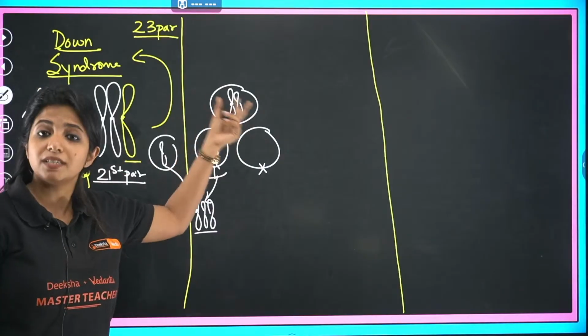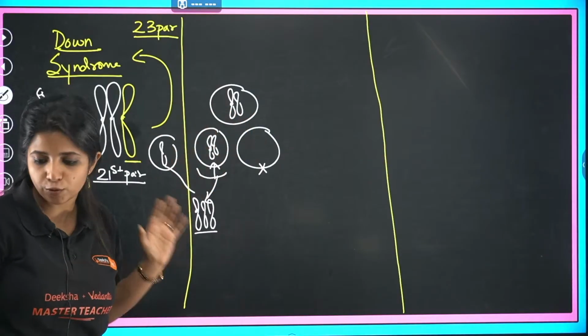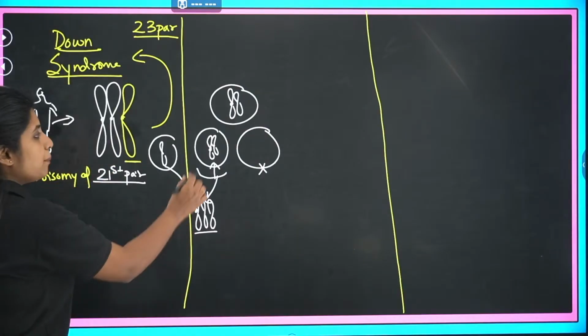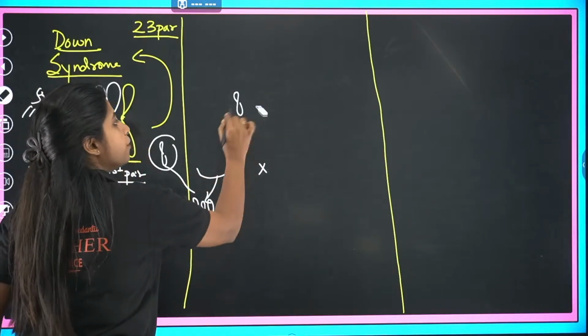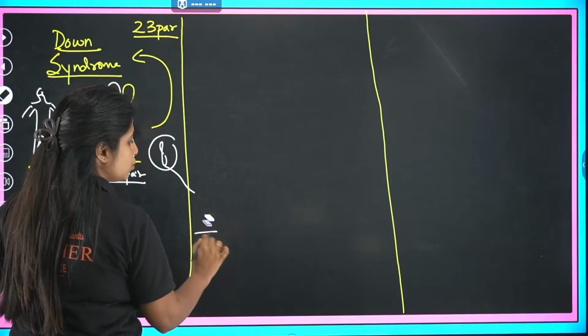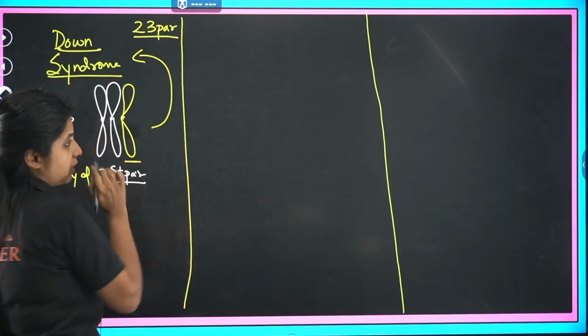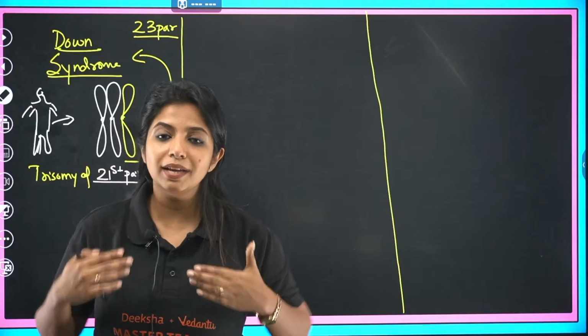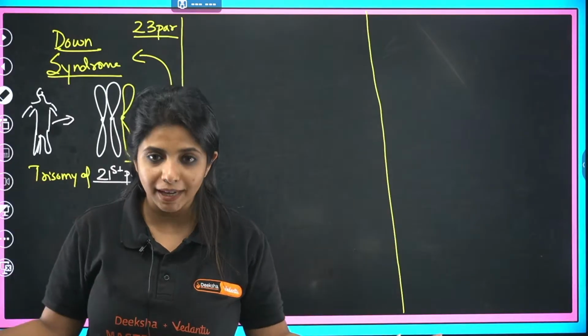The 21st pair did not segregate properly. That is why you have an extra chromosome up over here. Got it? This thing can happen to a male or a female, because both of us have the 21st chromosome. It's the same thing. In you, in me, the 21st chromosome is going to be the same.